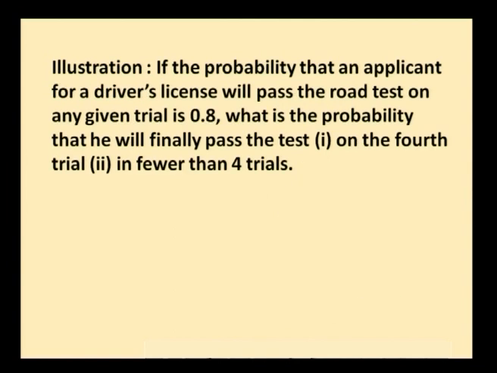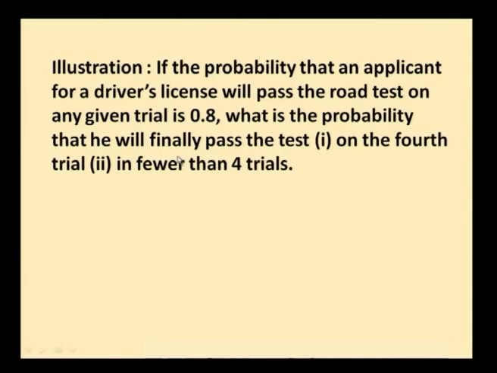We shall discuss with an example. If the probability that an applicant for a driver's license will pass the road test on a given trial is 0.8. For the driver's license, the probability of passing the road test is 0.8. What is the probability that he will finally pass? This word finally only mentions that the first success will appear on so and so trial. This particular word specifies that we have to use the geometric distribution for this problem.